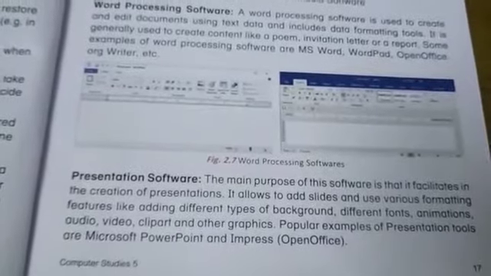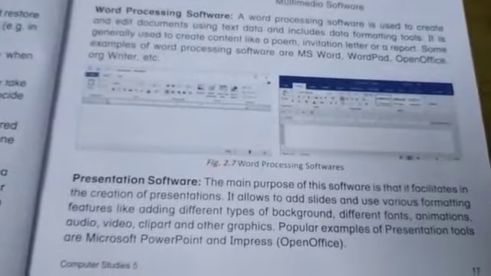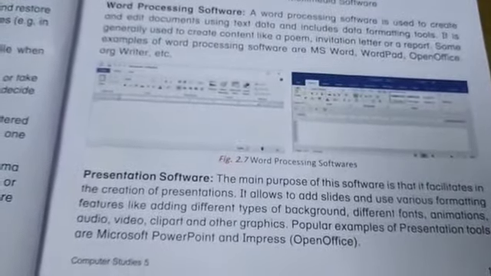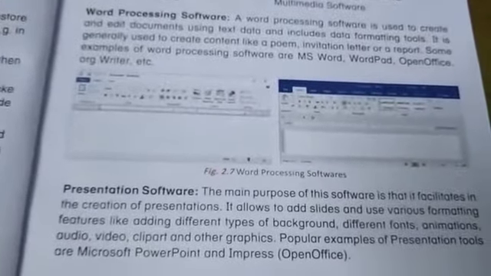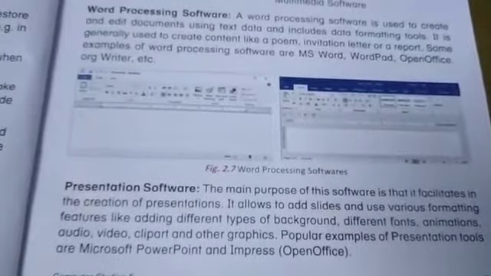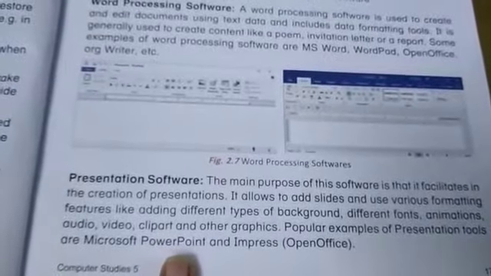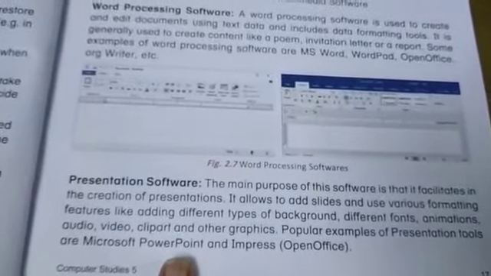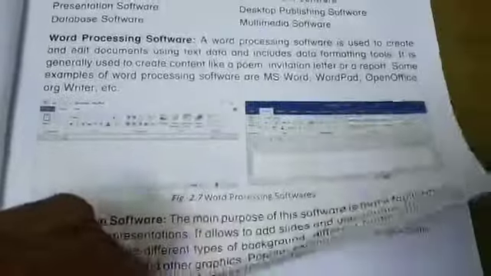When you make this, the slides are automatically there. In that the audio is there, the animations are there, different fonts are there, videos are there. So this is all about presentation software. Popular examples of presentation tools are Microsoft PowerPoint and Impress in OpenOffice. These are the two main ones where we can make presentations.